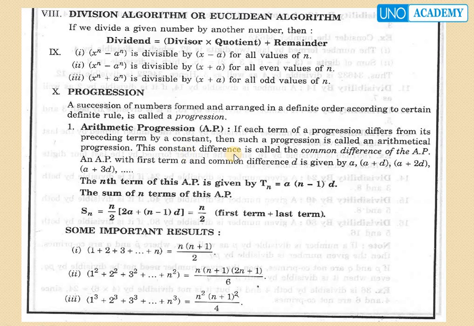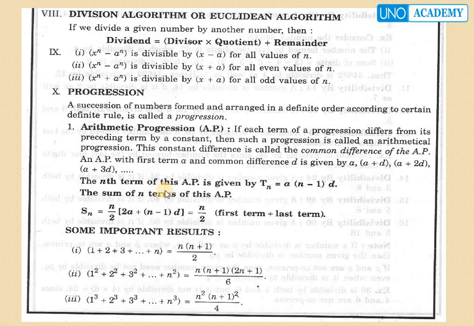This constant difference is called the common difference of the arithmetic progression. An arithmetic progression with the first term a and the common difference d is given by a, a plus d, a plus 2d, a plus 3d, and so on.